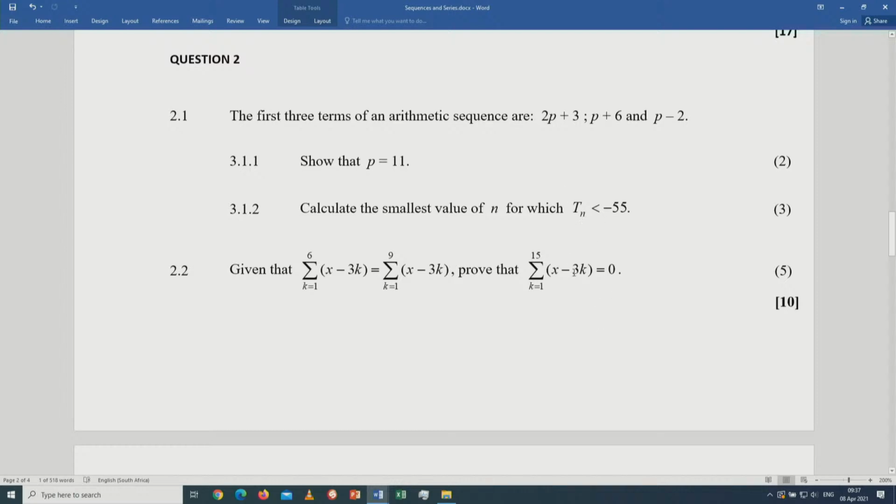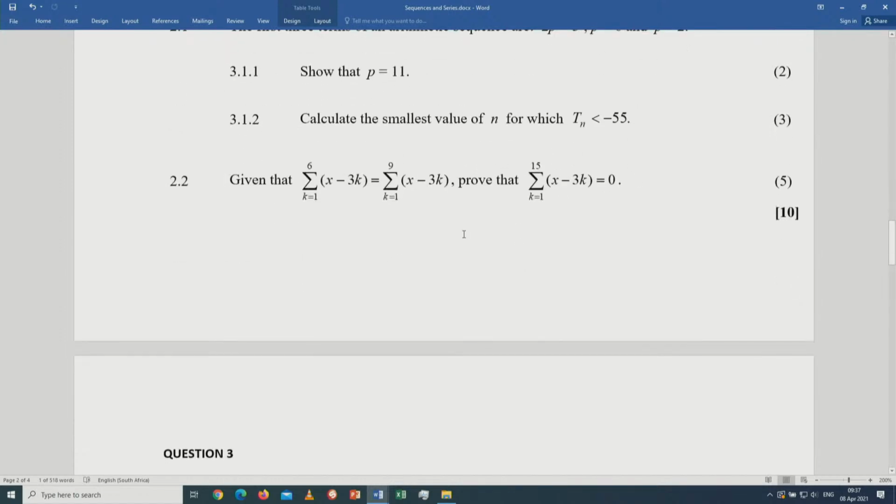Whatever answer you get, because it's an inequality, if, and I'm making an example, n is less than 15, therefore the correct value of n will be 14. Because the question says calculate the smallest value of n. You want to know the value of n. Because it's an inequality, you end up with n less than 27, for example. If n is less than 27, then the least value will be n equals 27.